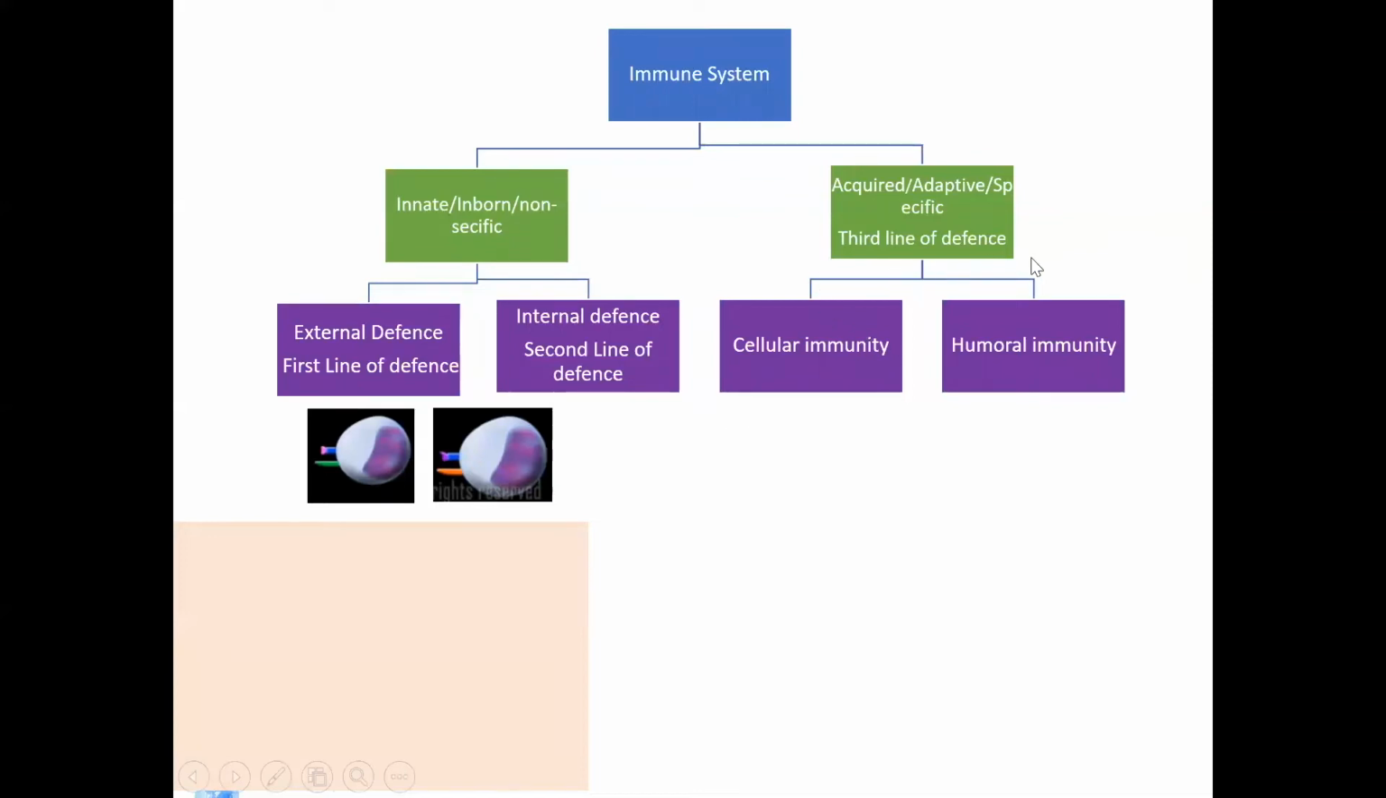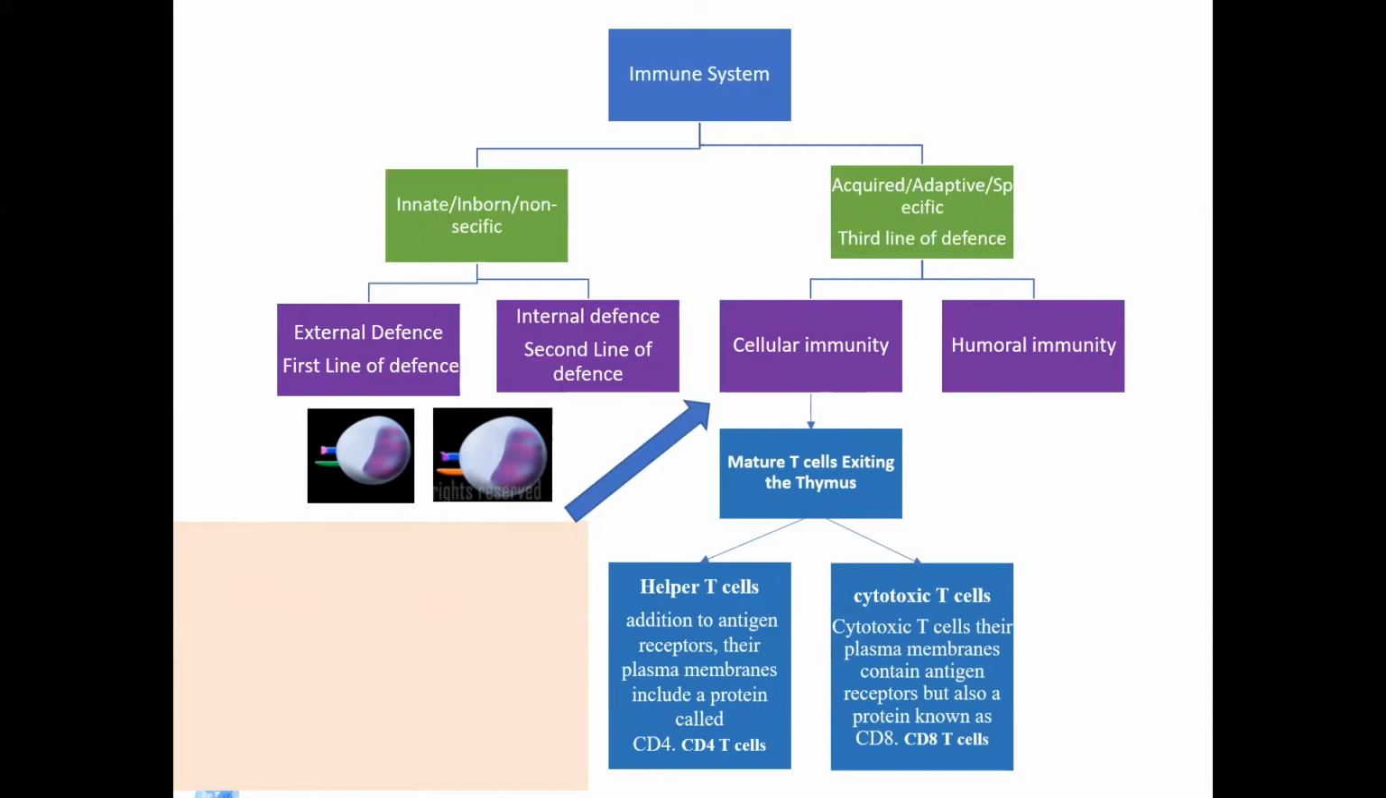Under adaptive immunity, the cells which are involved majorly in the cellular part are T cells. You know, these T cells under the lymphatic system mature in the thymus. We will talk about cellular immunity first and then move on to humoral immunity. Under cellular immunity, the mature T cells can be categorized into helper T cells and cytotoxic T cells.